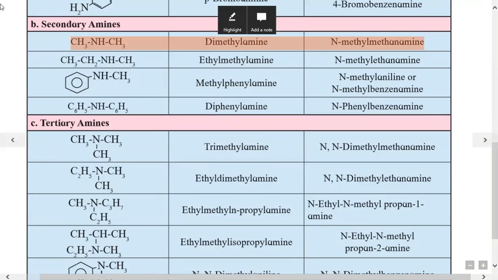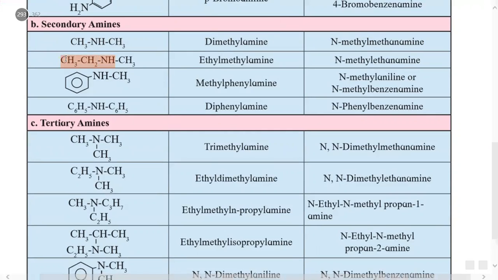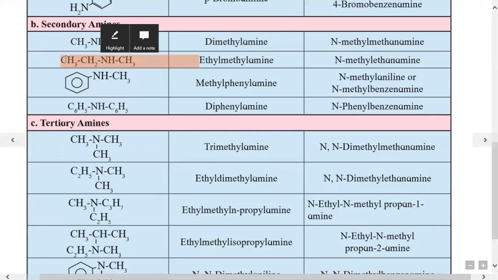that is methanamine. Second example in secondary amine is CH3CH2NHCH3. Here, NH group is bonded one side to ethyl group and other side to the methyl group. So according to alphabetical order, it is ethyl methyl amine, or IUPAC name given.